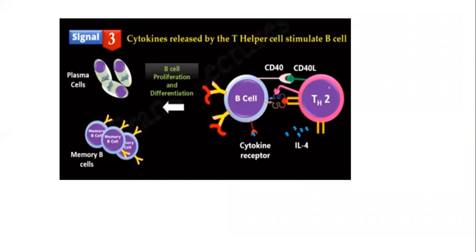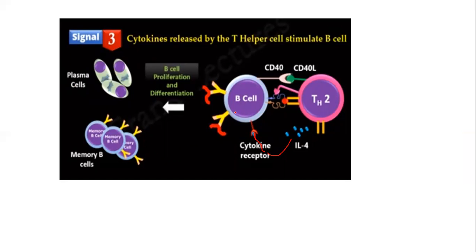After binding, the T cell will secrete some interleukins, such as interleukin 4. After binding through these two receptors, the T cell will secrete specific cytokines, which will bind to the cytokine receptor of the B cell. After this binding, the B cell will get activated, and it will proliferate.